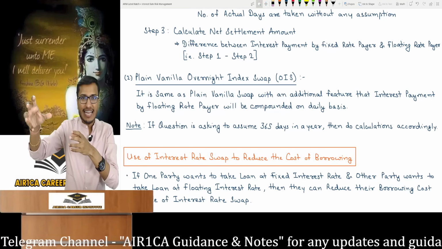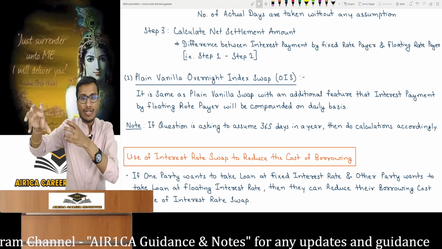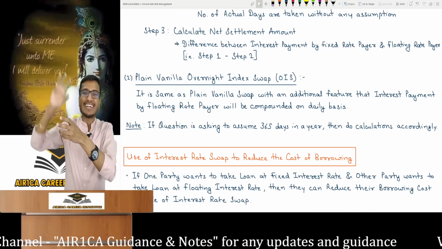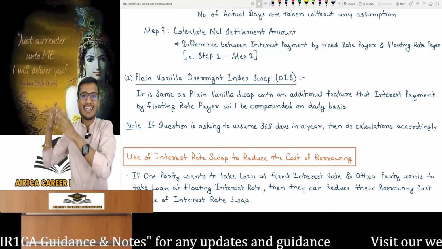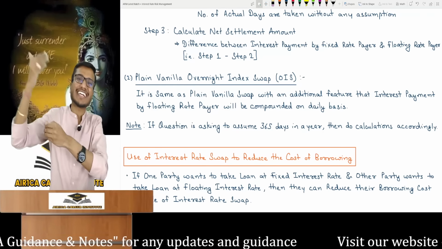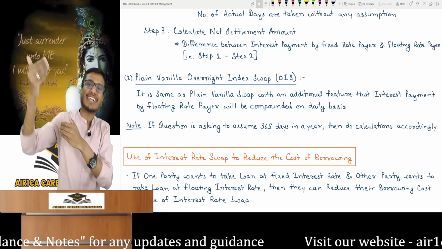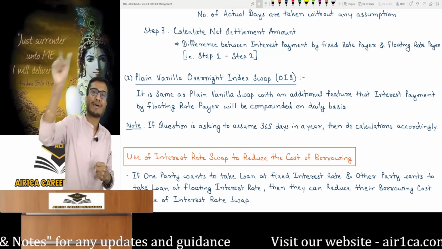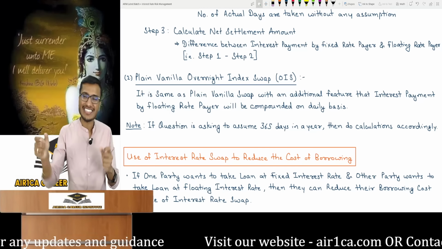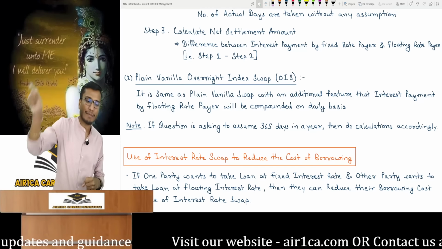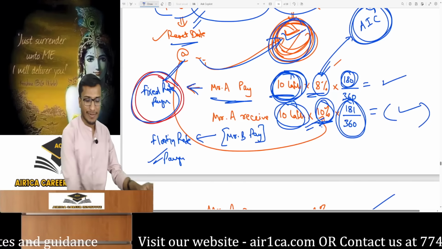He'll calculate today's interest. The next day, he will calculate interest on the principal at time 0 and the interest. The day after that, he calculates interest on the principal and the accumulated daily interest, which means interest on interest. His floating rate interest will be compounded daily and he will pay interest on daily interest. The fixed interest payer will have normal simple interest, but the floating interest payer will have daily compounding. Let's understand with an example once.